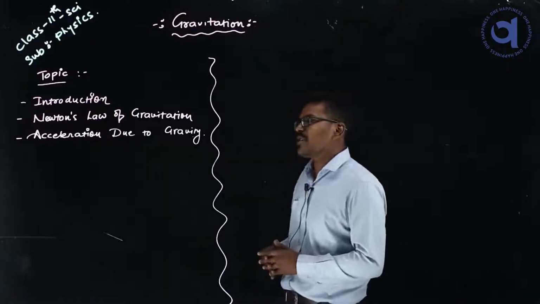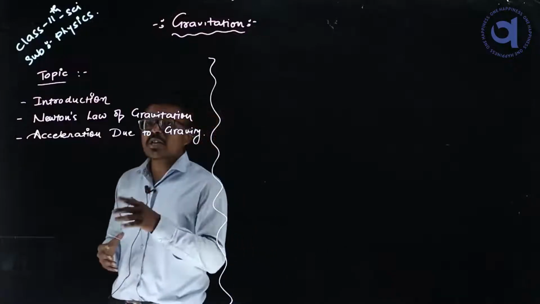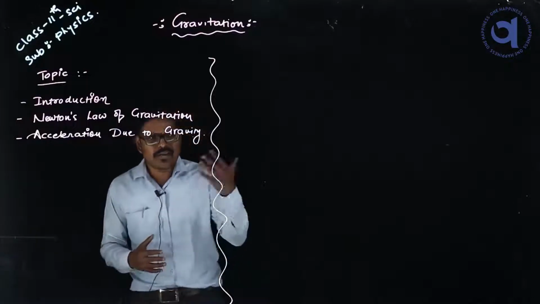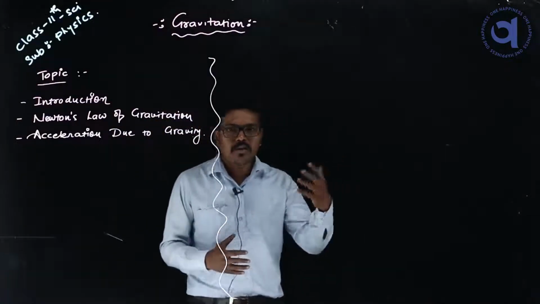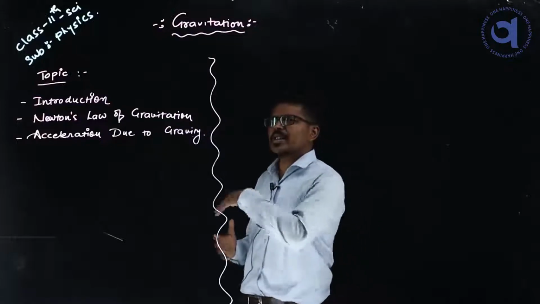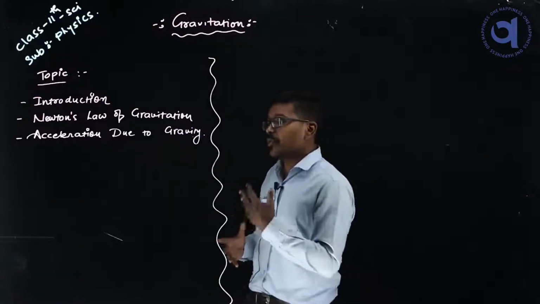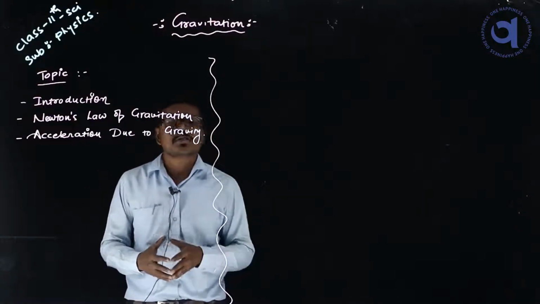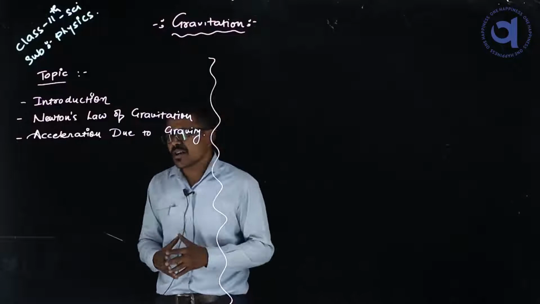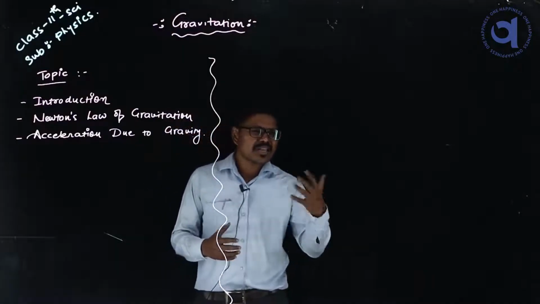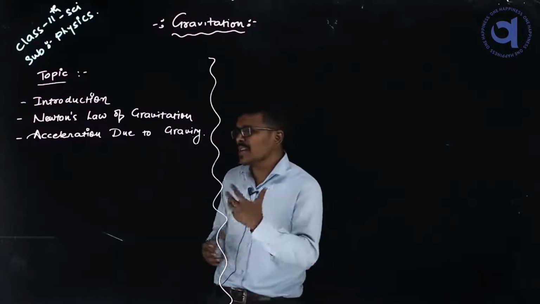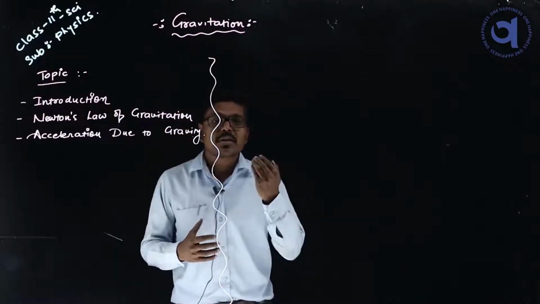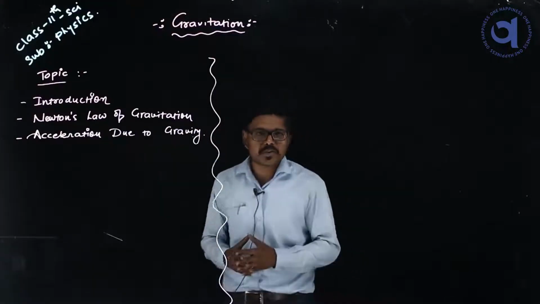In the earlier chapter we saw the rotational motion of an object when it is rotating. We have seen angular velocity and angular acceleration, and we have also seen force and the laws of motion. But today we are going to discuss gravity. So the first question that comes to mind is where this gravity comes from and how it is related to us. So these are the points we are going to discuss.